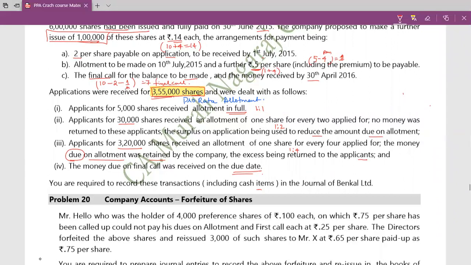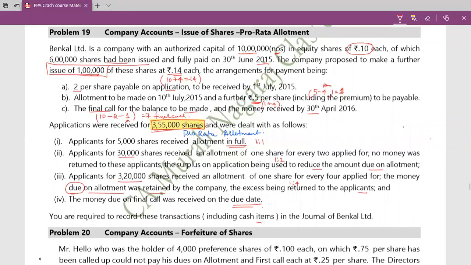That's all. You are required to record these transactions, including cash items, in the journal of Benco Limited. So that's it. This is pro rata allotment, and the final call was also received on the due date. If you are done with this question, my dear friends, let's go for the solution. Before we go for journal entries, we require the working: how much we have received at application, how much at allotment, how much excess money we received, how much we adjusted with allotment, and whether we have to refund, etc. These things we are supposed to work out.